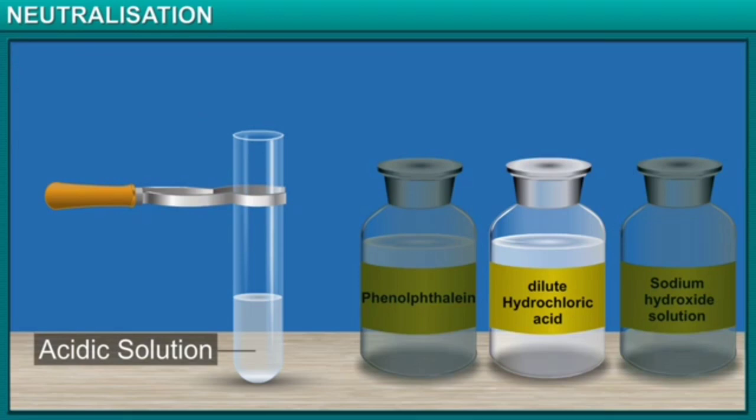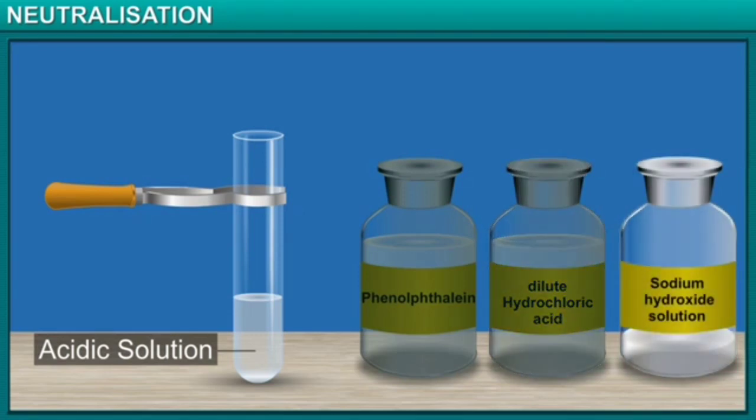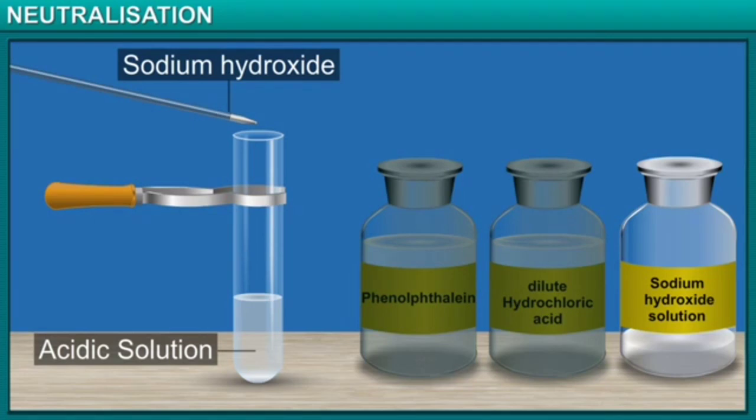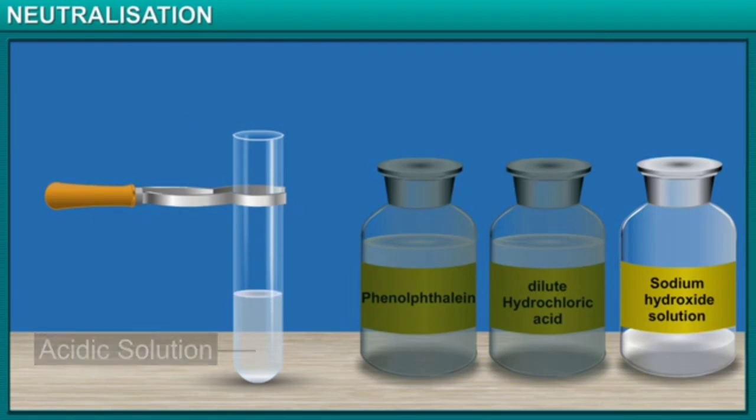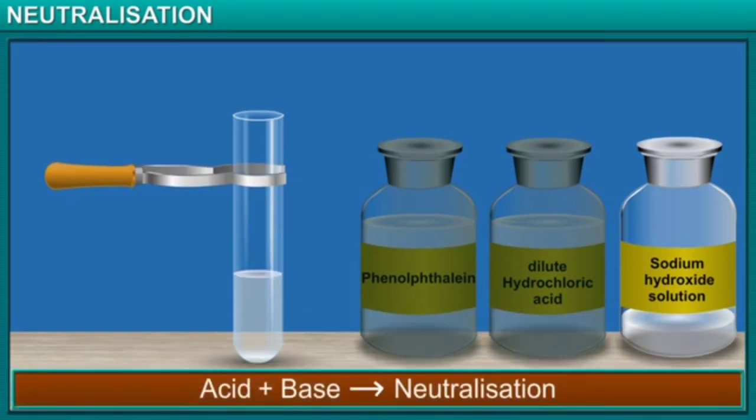Now, let's add a very small amount of sodium hydroxide, the base, again, just enough so that the solution remains colorless and doesn't change to pink. The proportion of this liquid is now such that the acid and base have neutralized each other. This colorless liquid is neither an acid nor a base. It is a neutral liquid.